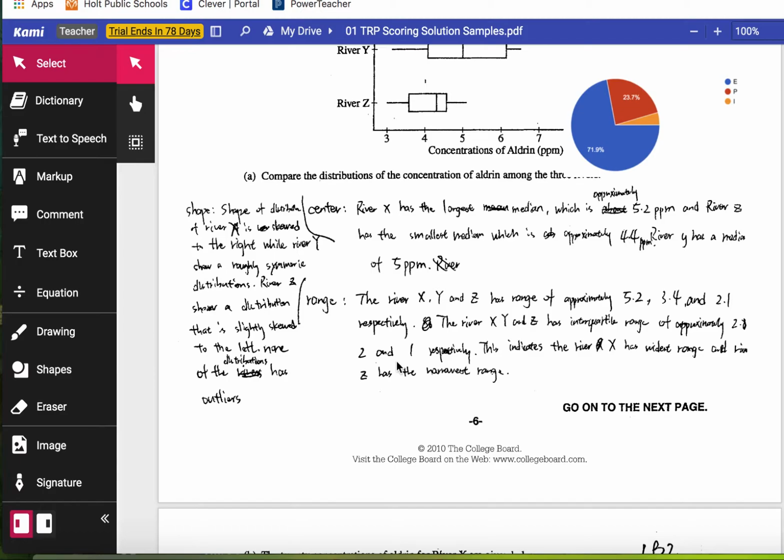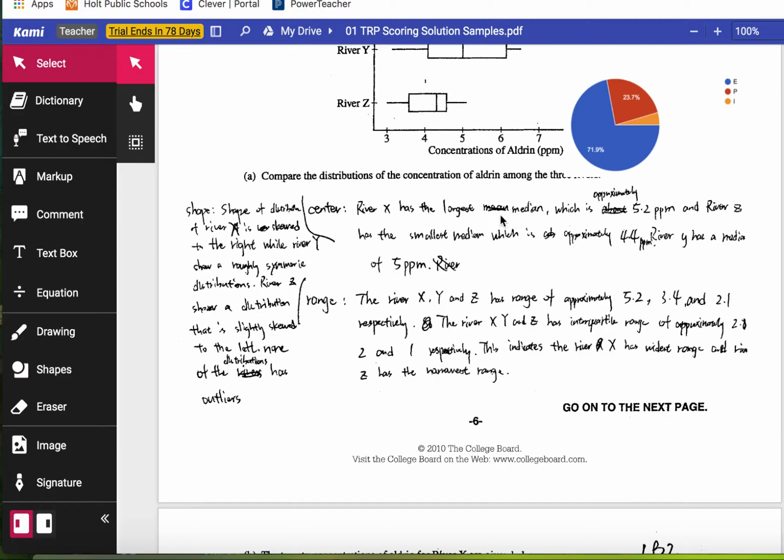So they have to make sure they compare. Let's take center for example. River X, largest. Look at this kid. He wrote mean, crossed it off, and then put median. And that might be a seemingly insignificant item, but it's really important that they use median here.